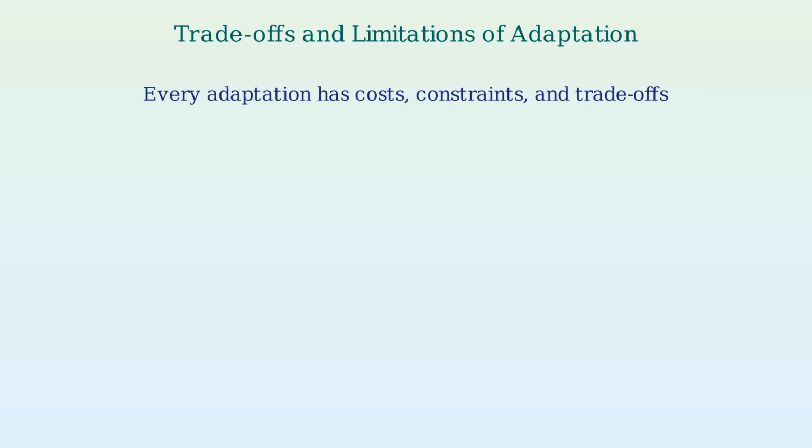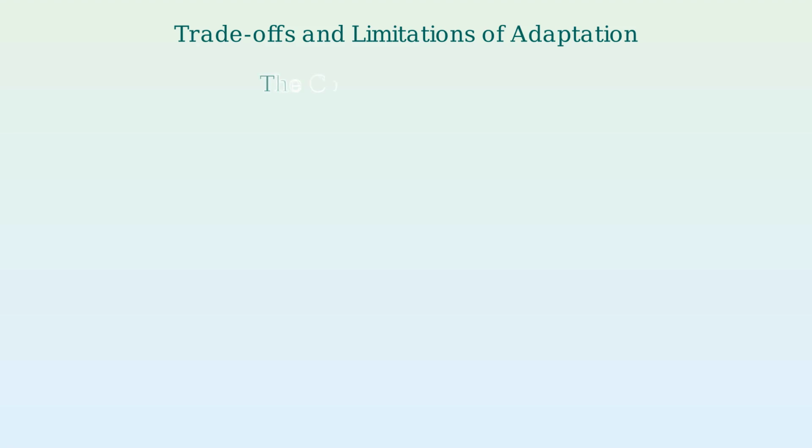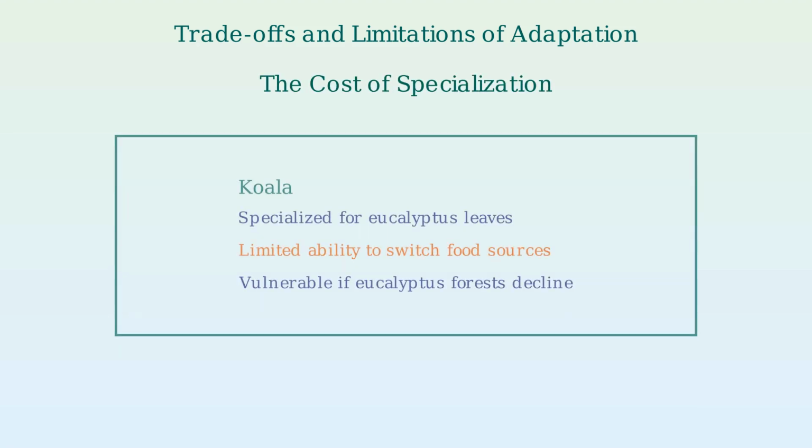Adaptations come with costs and constraints that limit how organisms can respond to their environments. While adaptations help organisms survive, every adaptation comes with trade offs. Resources and energy used for one trait cannot be used for another. Specialized adaptations can limit flexibility when environments change. Consider the koala, which has evolved to feed almost exclusively on eucalyptus leaves. While this specialization allows it to thrive in eucalyptus forests, it becomes a severe limitation if these forests decline.